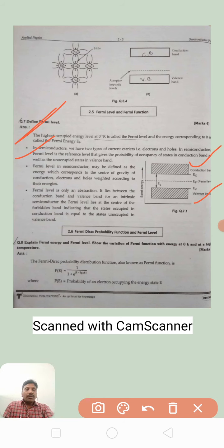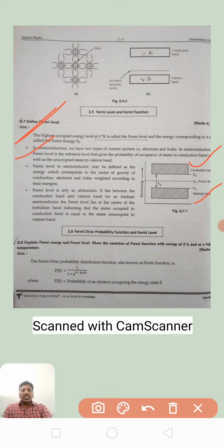Listen to me. In the beginning, before we apply an external electric field or energy to the material or atom, and before moving the electrons from the valence band to the conduction band, the electrons are combined with a hole and they will disappear. So this is the concept we need to understand.